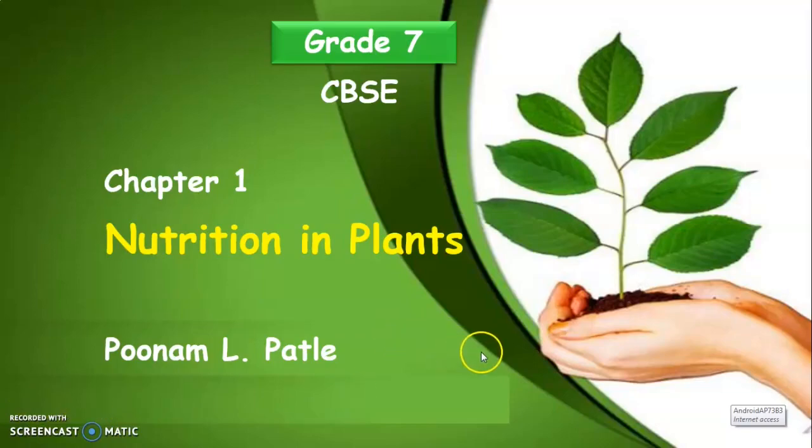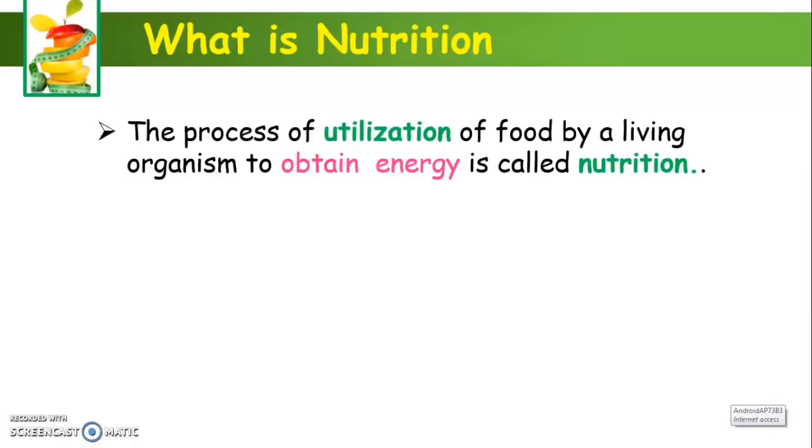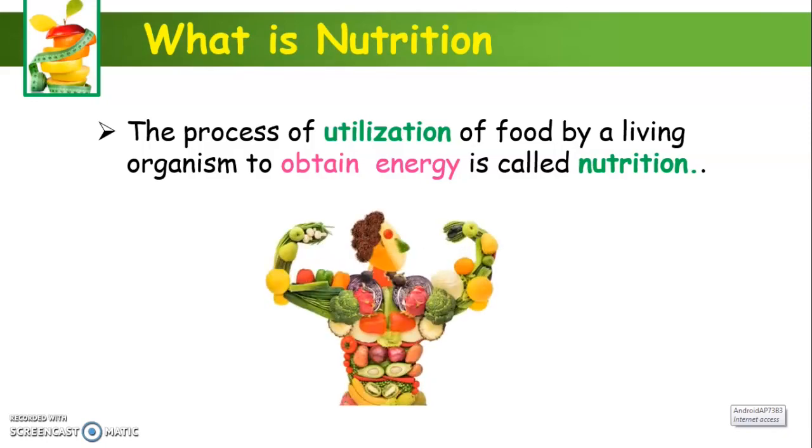So what is nutrition? The process of utilization of a food by a living organism to obtain energy is called nutrition. This nutrition we get from food. Food is essential for all living organisms. Without food we cannot live. Food has components such as carbohydrates, proteins, fats, vitamins, and minerals, which are necessary for our body.